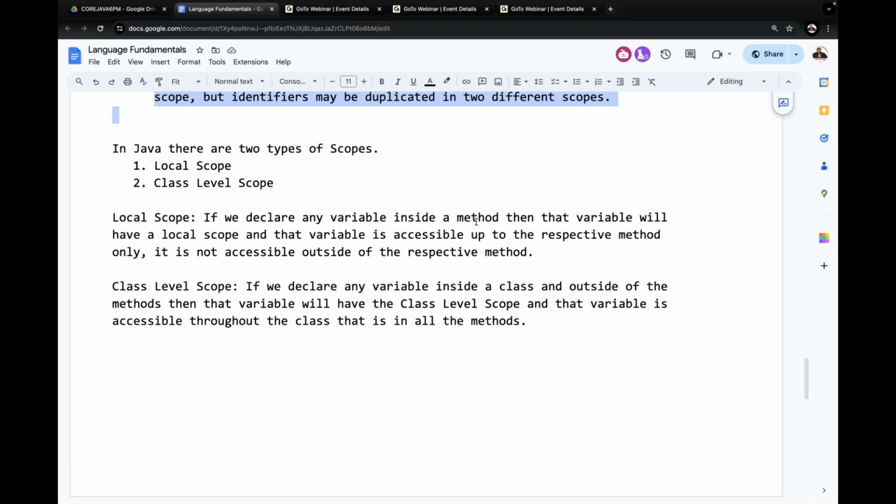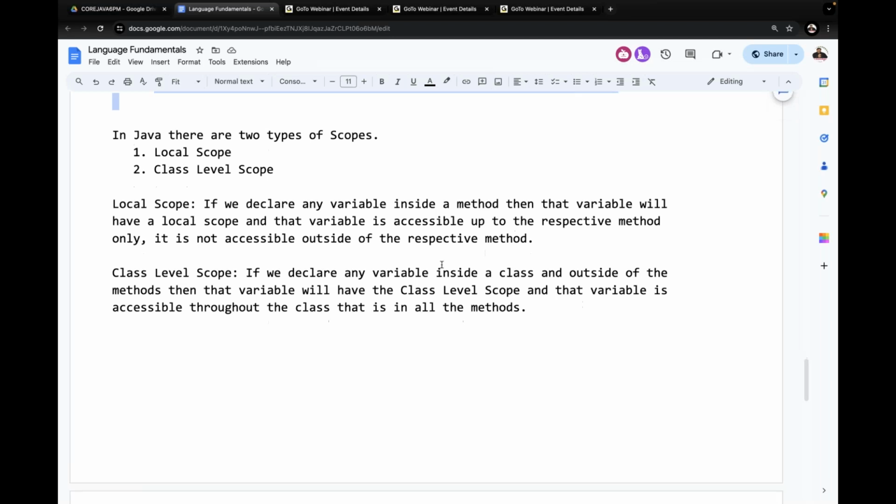What is local scope actually? If we declare a variable inside a method, then that variable has local scope, and it is accessible only up to the respective method. It is not accessible outside of the respective method. Class level scope.